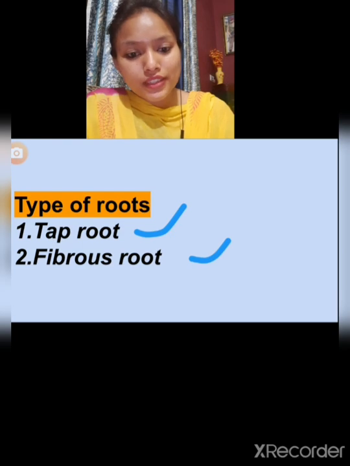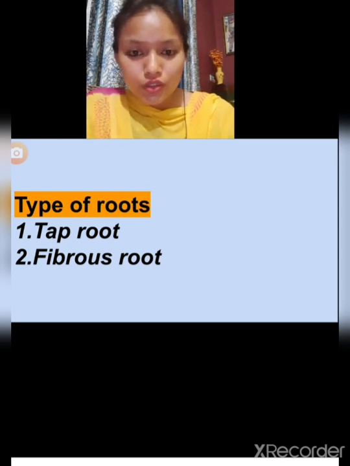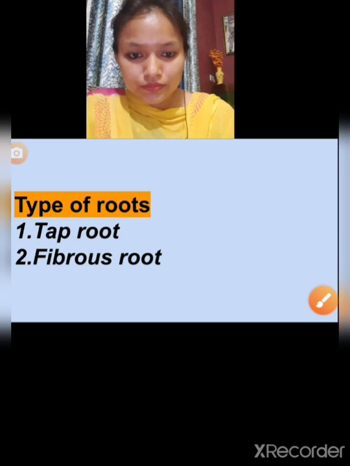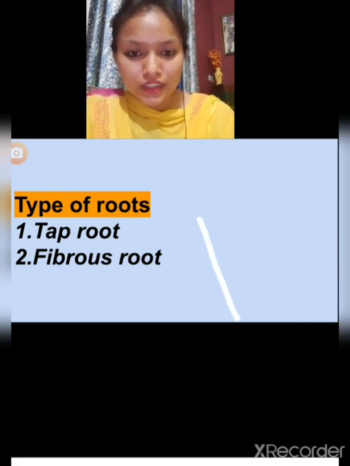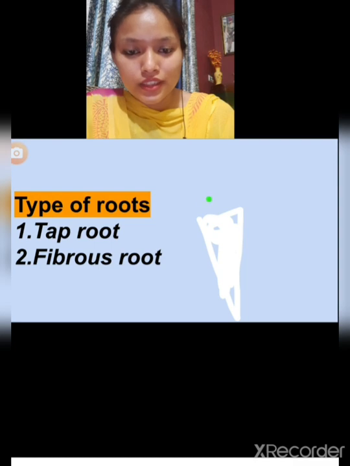Okay, have you ever seen a radish? So a radish is like this, something like this, with the green leaves there.